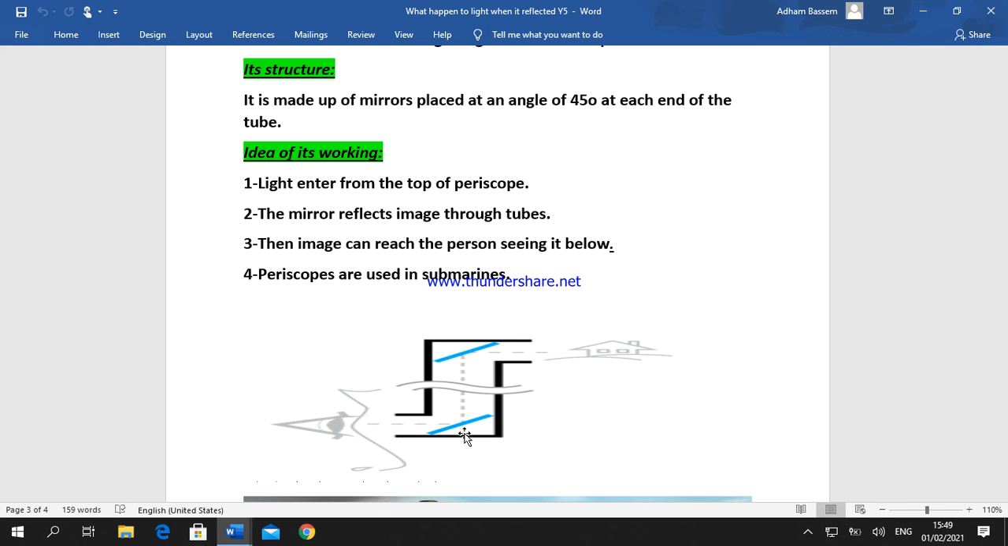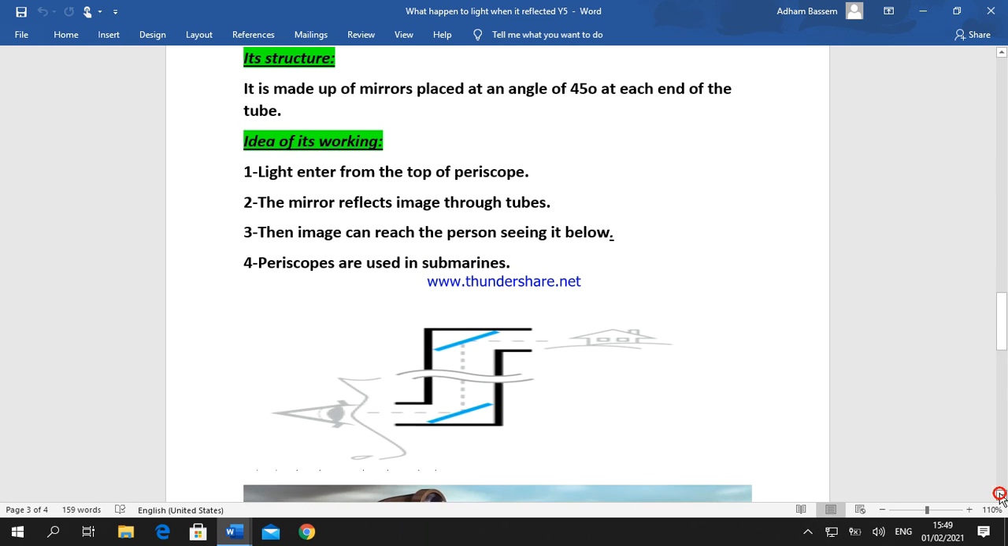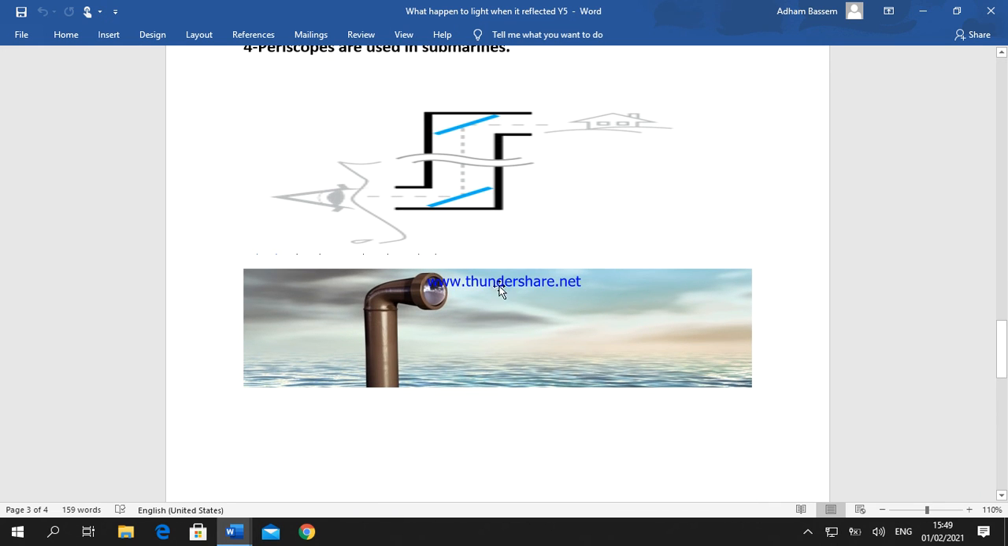How does it work? When the light enters the top of the periscope, it falls on the first mirror. Then the mirror reflects it, reaching the second mirror, falling on it, and then it is reflected and reaches our eyes to see the hidden objects. Periscopes are used in submarines, which move under the water. This is a periscope.